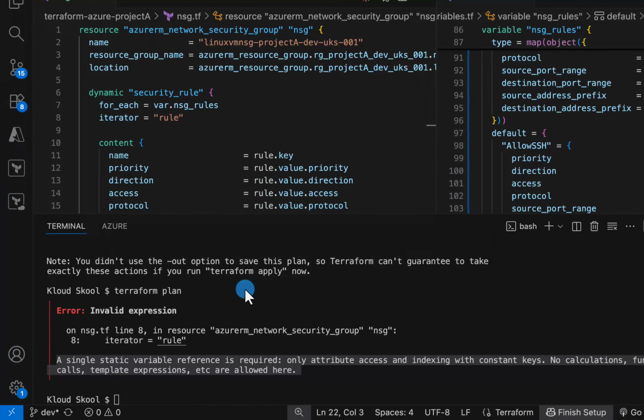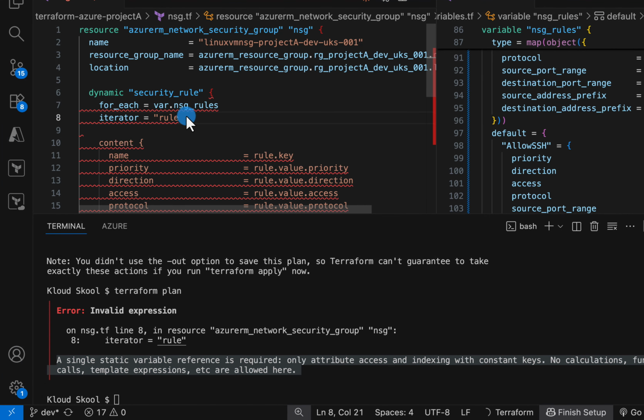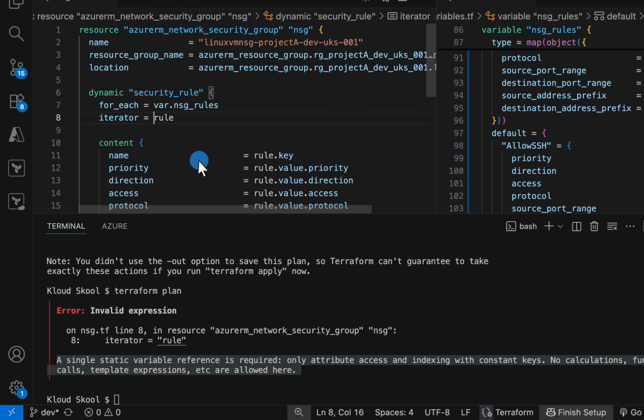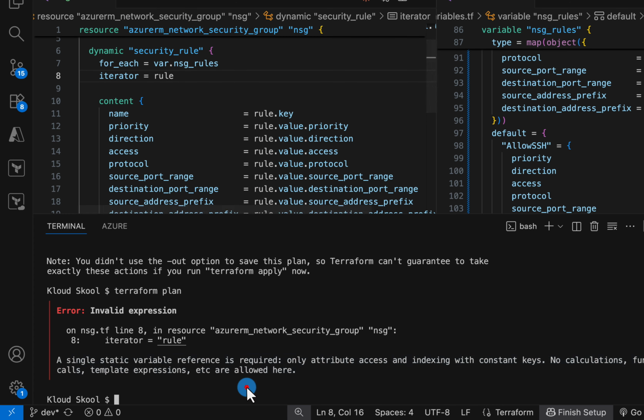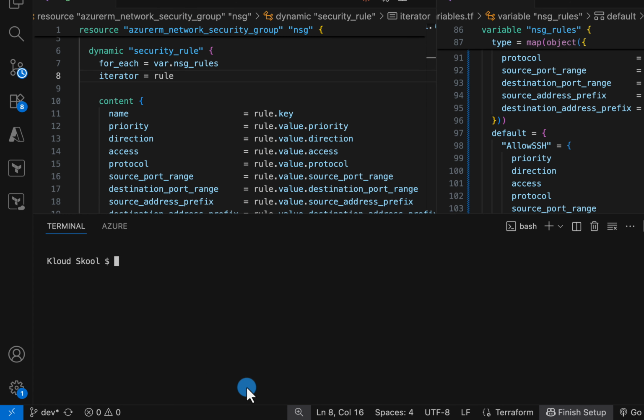If we follow this now and remove the double quotes from our rule, this is currently not throwing an error. That is good. So let's clear the terminal and let's run Terraform plan again. Here we have it.